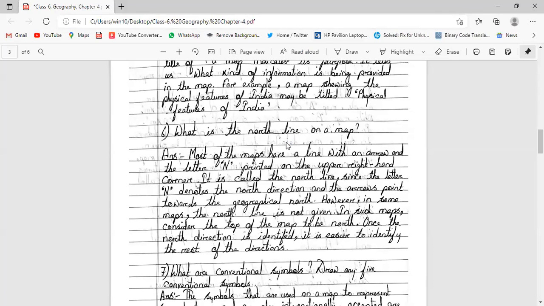However, in some maps, the north line is not given. In such maps, consider the top of the map to be north. Once the north direction is identified, it is easier to identify the rest of the directions.